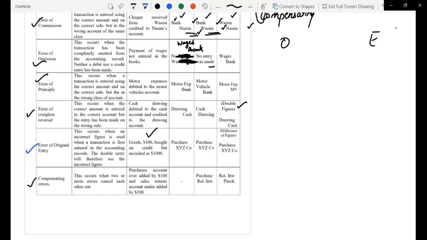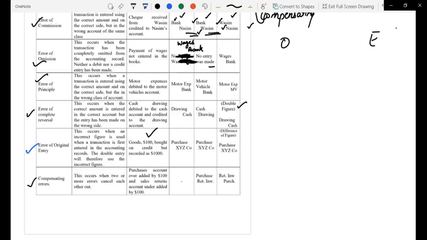But in compensating errors, it won't be only one error. Two errors in different places had occurred, due to which they both cancelled each other out and the trial balance was not affected.